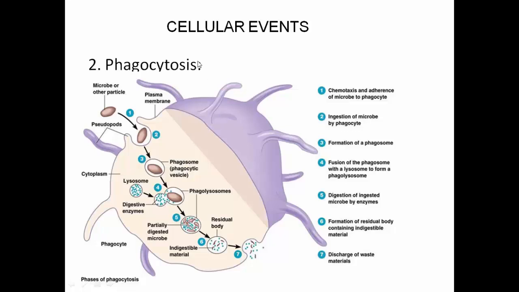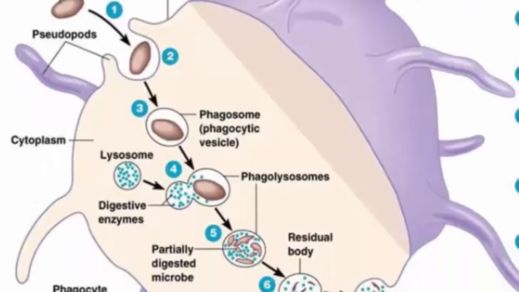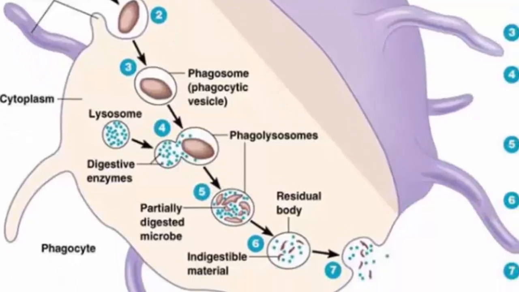Next is phagocytosis. Phagocytosis is important in case of inflammatory response because whenever there is a tissue injury, there are chances of entry of a microbe or a pathogen into the blood vessel, and hence phagocytosis is necessary. That is, during phagocytosis, the microbe or any other particle that has entered is captured by the phagocyte. This particle, after entry into the phagocyte, forms a phagosome, that is a phagocytic vesicle. This phagosome merges with the lysosome that is already present in the phagocyte. This lysosome contains different digestive enzymes.